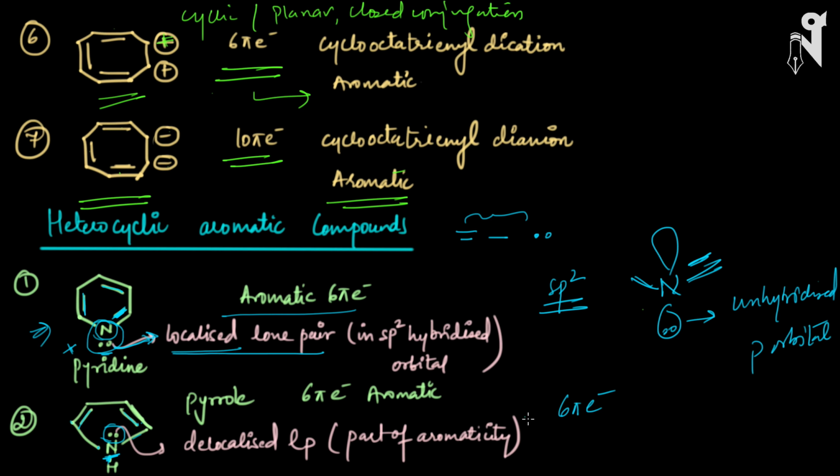6 pi electrons make this molecule aromatic. I hope you have understood how the first one's lone pair is localized, whereas the other one's lone pair is delocalized, and how both of these compounds are aromatic. Let's see a few more examples.